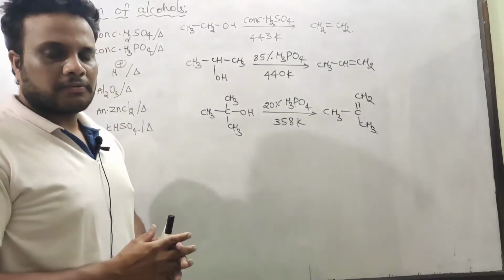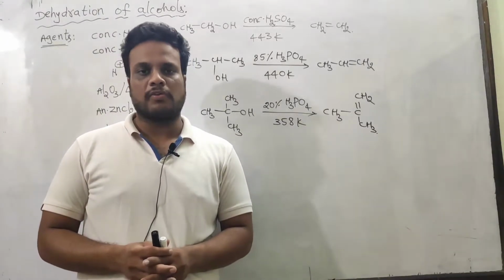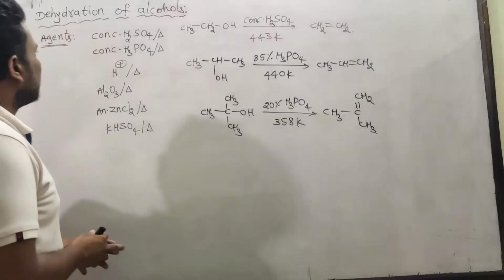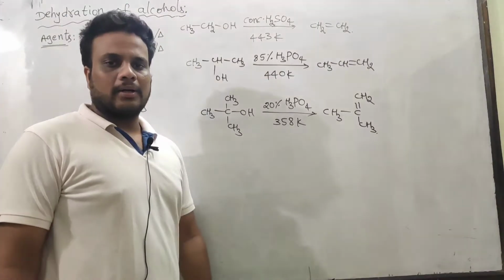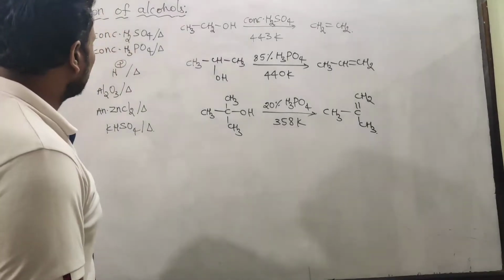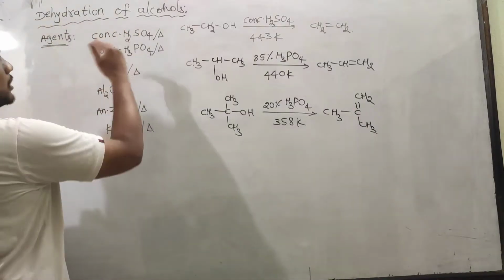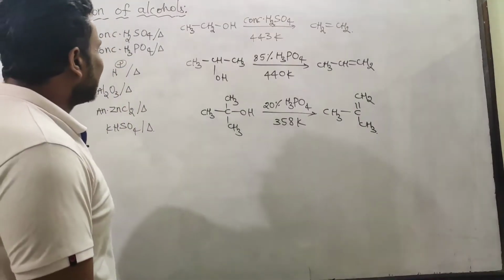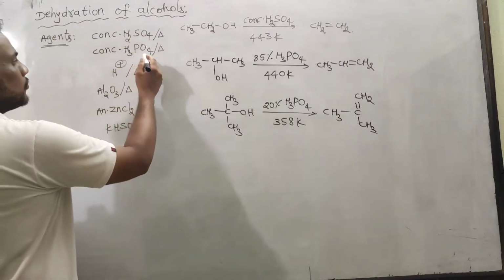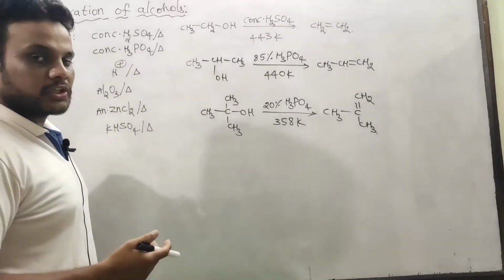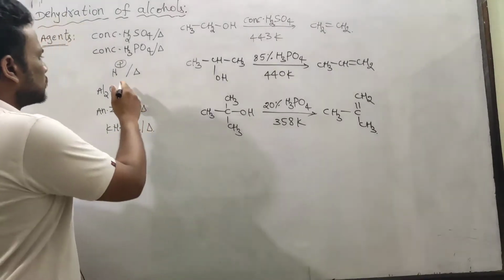But what are the favorable conditions for formation of alkenes? Let's see, in dehydration of alcohols, what are the dehydrating agents? Already we know from p-block elements, concentrated sulfuric acid acts as a dehydrating agent, and along with this concentrated H3PO4, or sometimes in the examination you will be simply given H plus and heating.